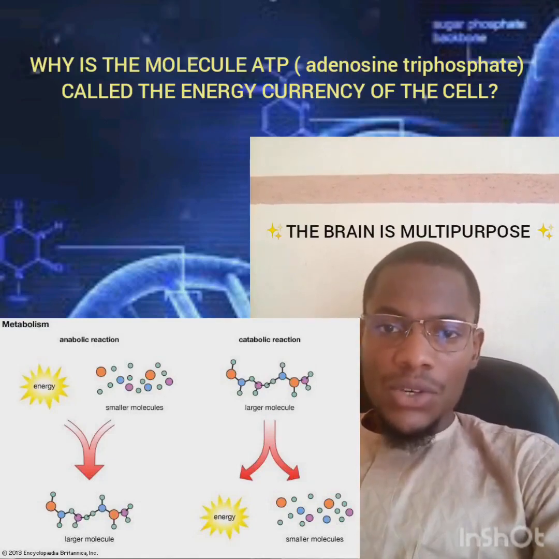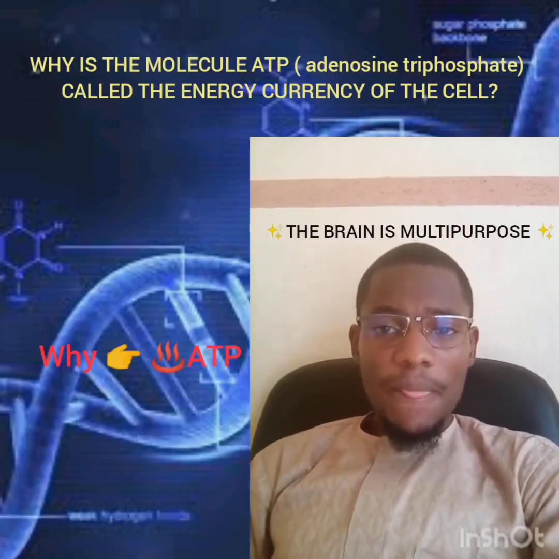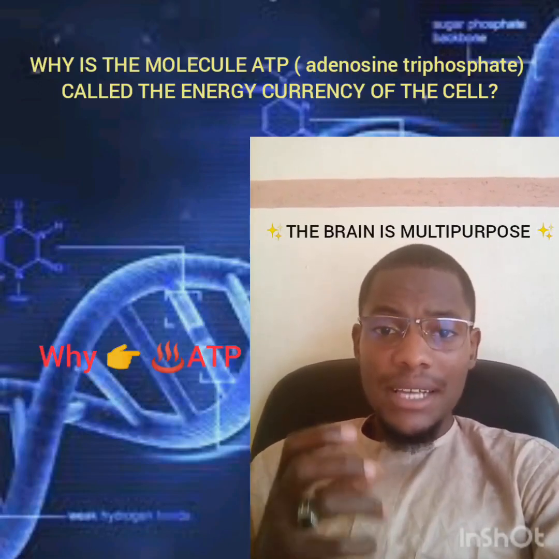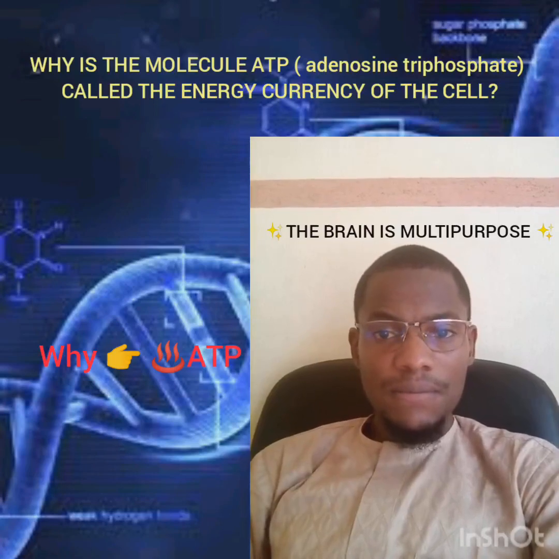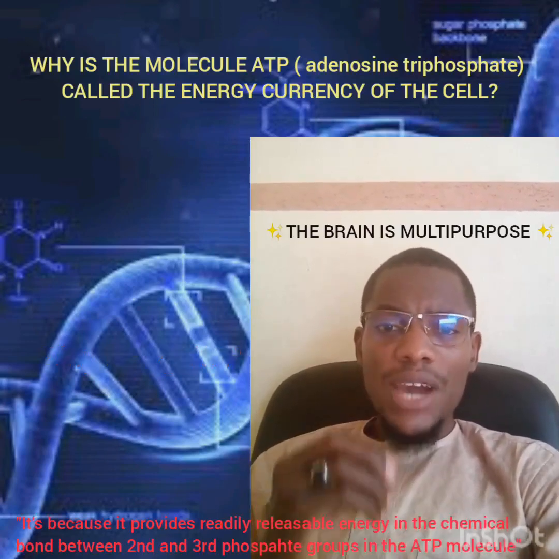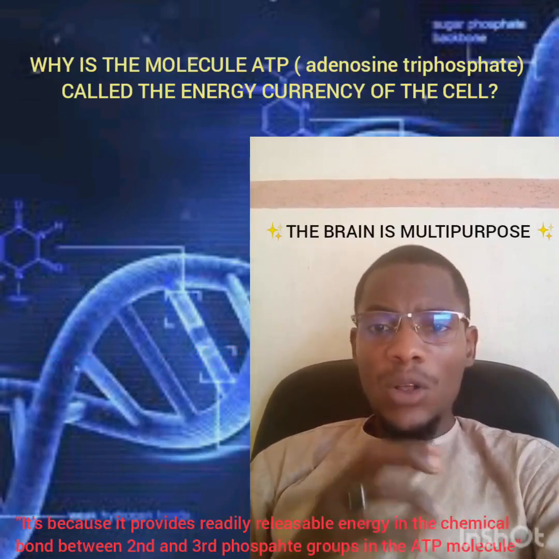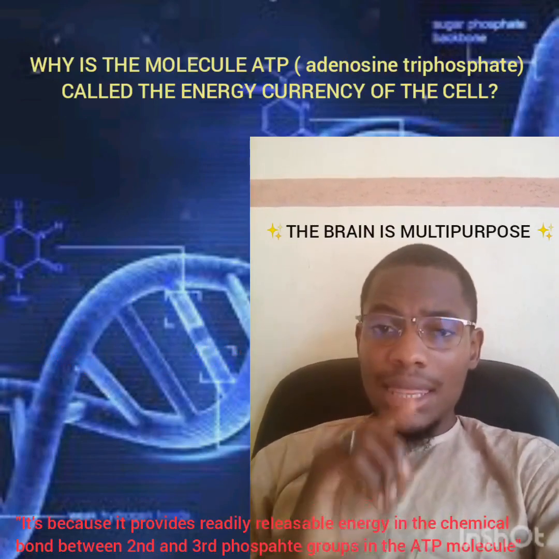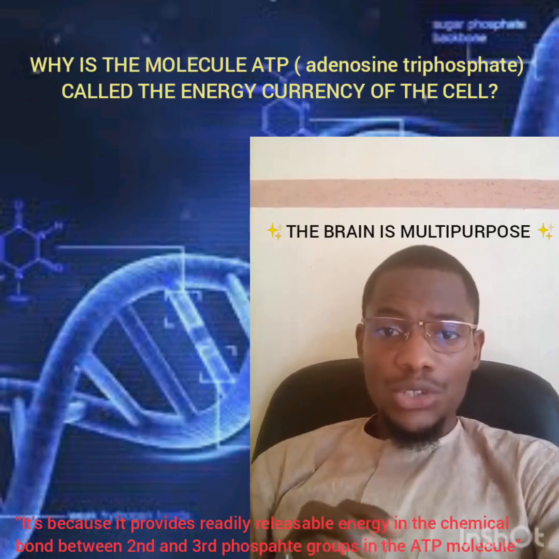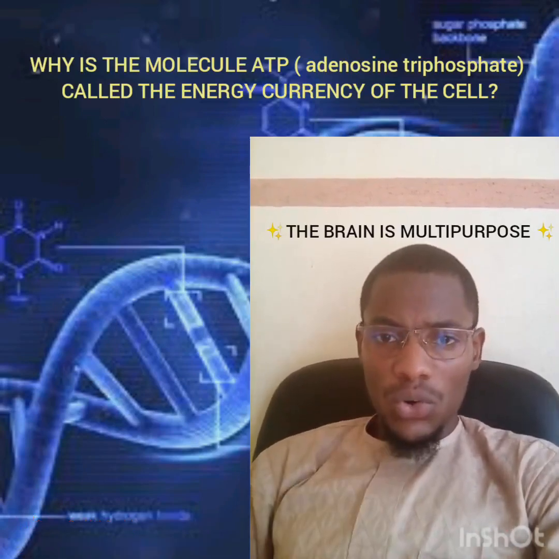But the question here is, why is this molecule ATP, adenosine triphosphate, referred to as the energy currency of the cell? The reason is that it provides readily releasable energy in the chemical bond between the second phosphate and the third phosphate groups in the structure of the ATP molecule.